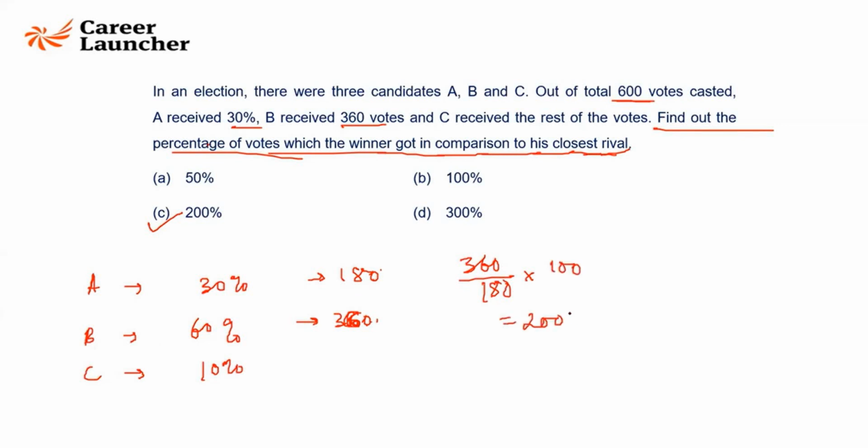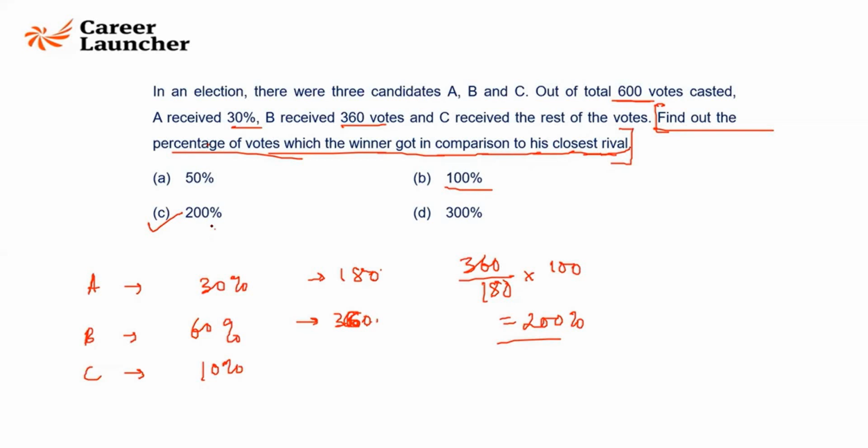200%. Why it will not be 100% is the question is not asking how many more votes did A get than B or B get than A. How many votes did B get than A is the question. If it were more votes, I would have subtracted. And the answer would have been 100. Clear? Whoever has answered 100, their thought process is also correct. No issues with you. Okay?